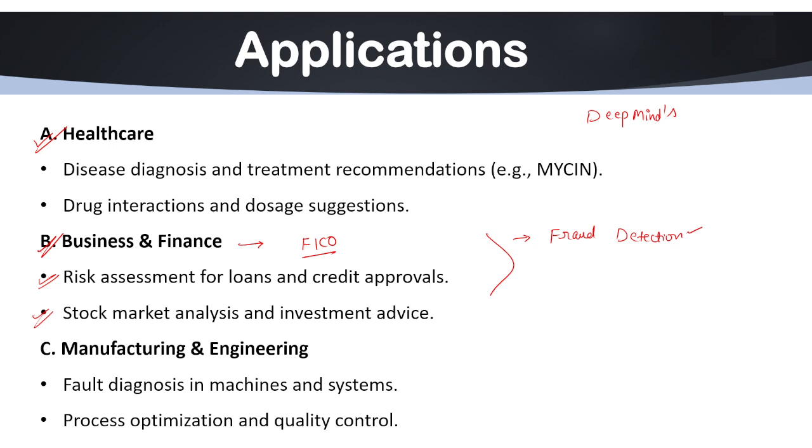So AI detects suspicious transactions to prevent fraud in banking and e-commerce. Like we have PayPal account users. It uses AI to detect fraudulent transactions in real time. So this is very, very important. In India, we have also used this PayPal account, right?